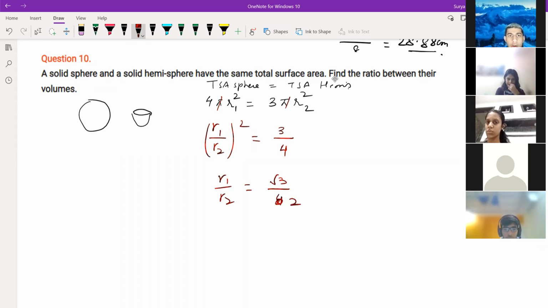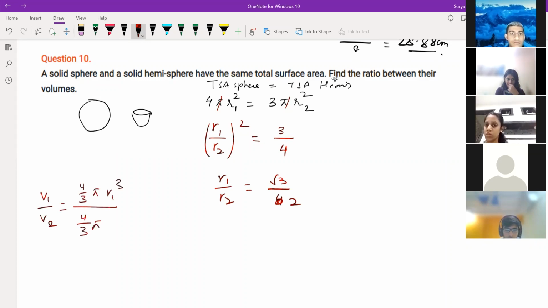What do you have to find? Volumes, right? So volume V1 by V2, if you write 4 by 3 pi R1 cube and this is R2 cube. So 4 by 3 will get cancelled. R1 is root 3 to the power 3 divided by R2.